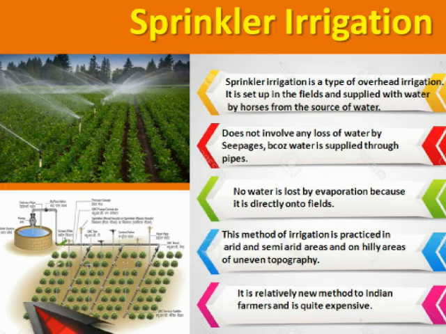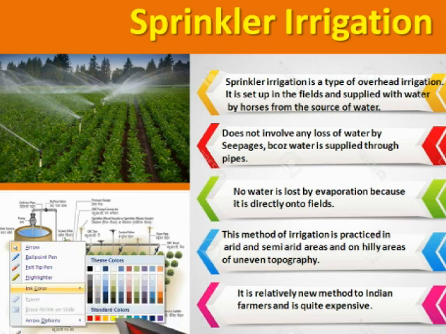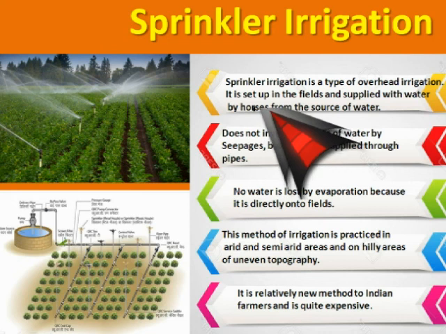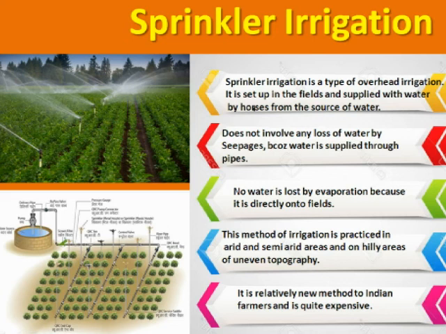From the source of water, it does not involve any loss of water by seepage because water is supplied through pipes. No water is lost by evaporation either because it is directly sprayed onto the field. This method of irrigation is practiced in arid and semi-arid areas and also in hilly areas where uneven topography is there. It is an extremely new method for Indian farmers, so it is also quite expensive.